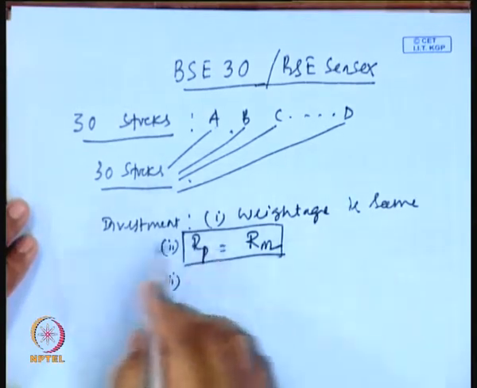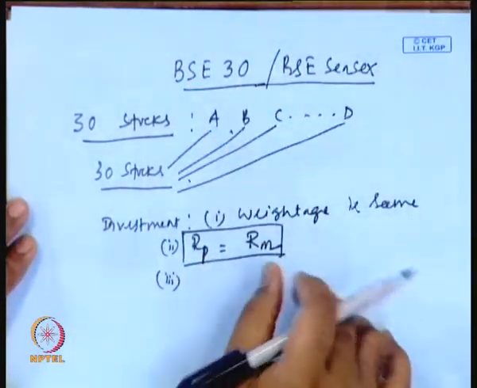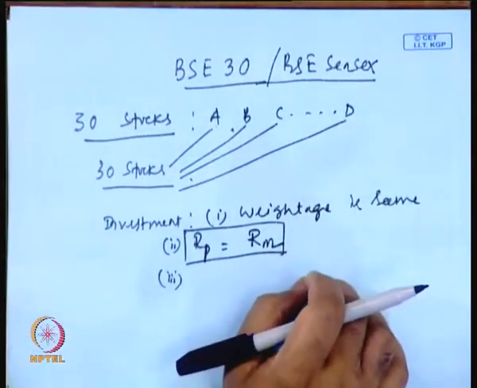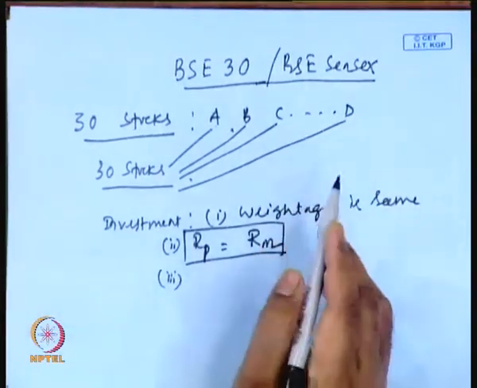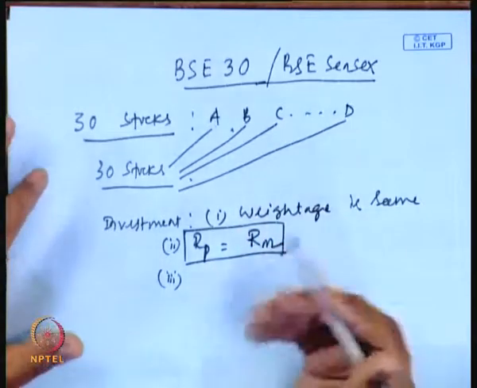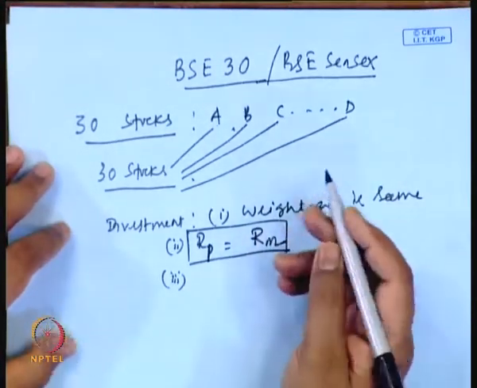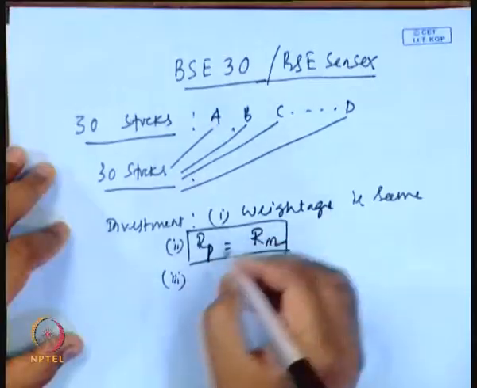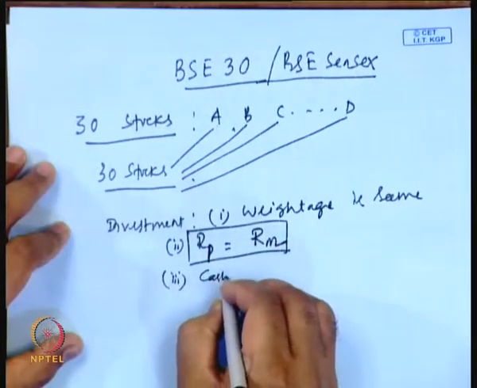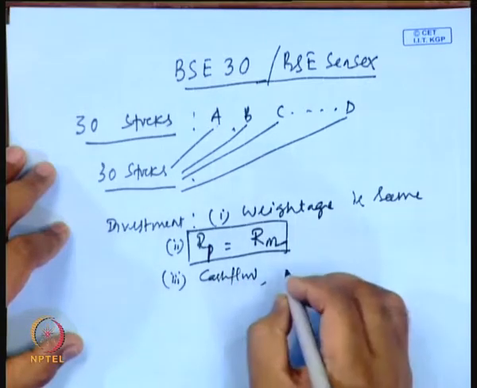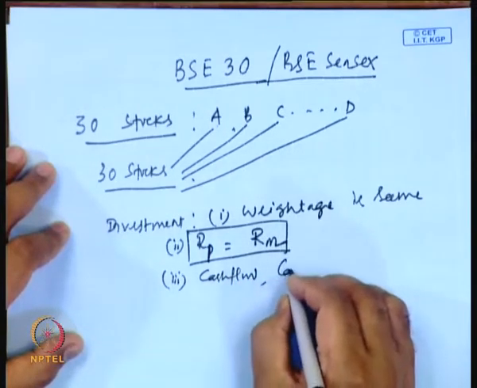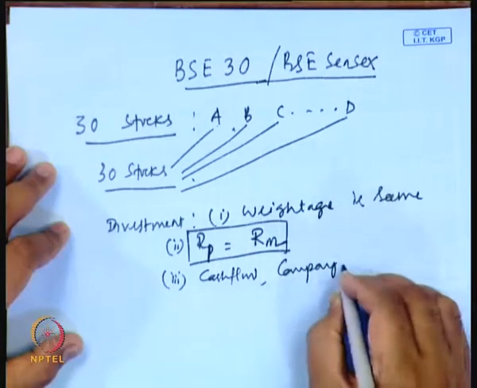And why is there sometimes a difference, if we are investing the same weightage in the same stocks of which this particular index consists, then why does the return vary? The return varies because, due to some characteristics, the cash flow of the company may be changing in nature, or the company may be going for bankruptcy.